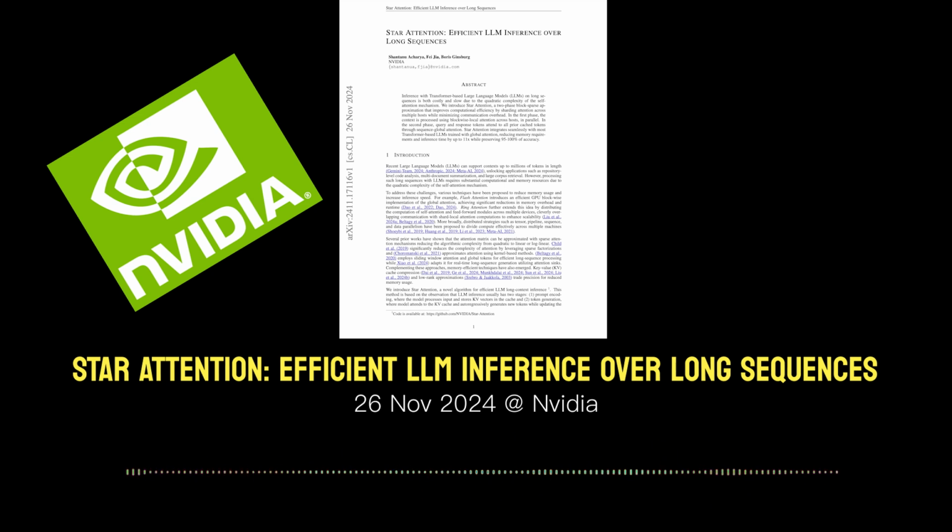And what that does is it lets them compute these attention scores and aggregate them in a distributed manner. Got it. So we're still maintaining those efficiency gains, even in the token generation phase. That makes sense. So that's the theory behind Star Attention, but how does it actually perform in practice? Did they evaluate this on any benchmarks?